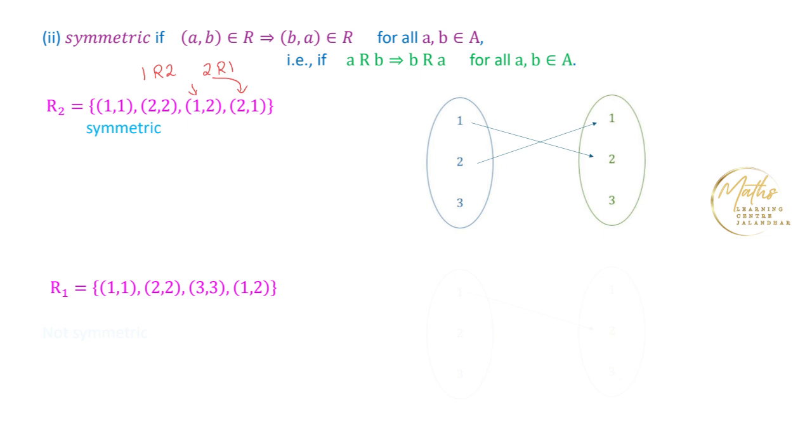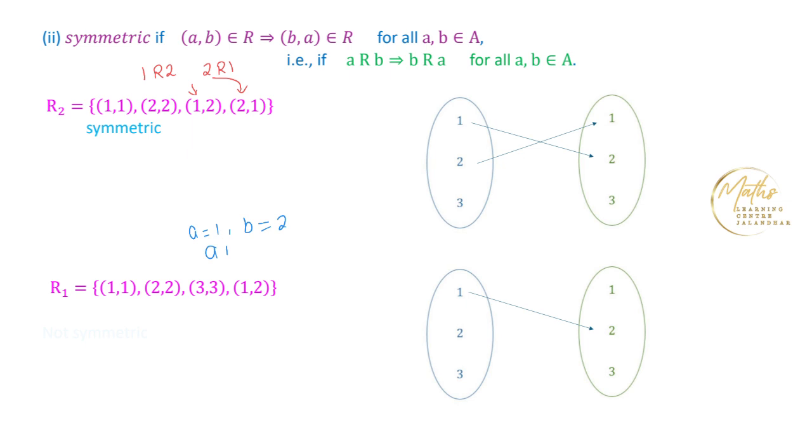Now look at this relation over here. We are saying that 1 is related to 2. So in this case, the value of a is 1 and the value of b is 2.